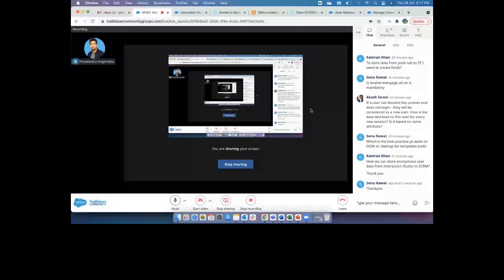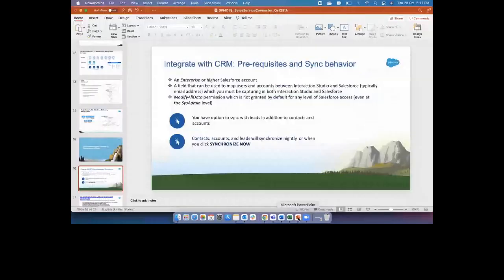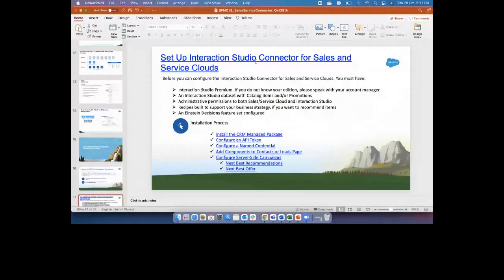Again, thanks for joining. Let me go back to my presentation. There's one more step. I'm going to share this presentation as well. From here, you can see how we can connect the NBA template, Sales and Service Cloud connectors. There's a CR managed package installation, an API token, and the components for contact and lead pages and server-side campaigns. I've given a step-by-step process, the one which I talked about in real time, that comes with the installation process.